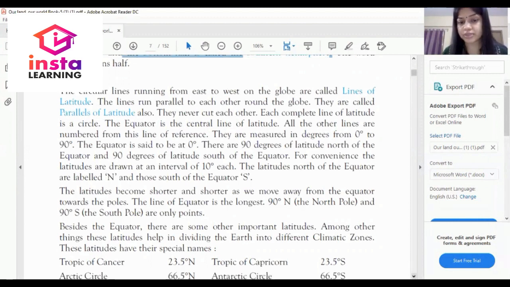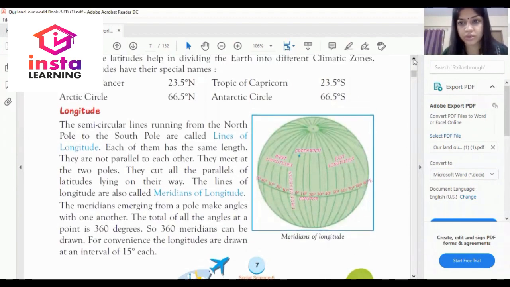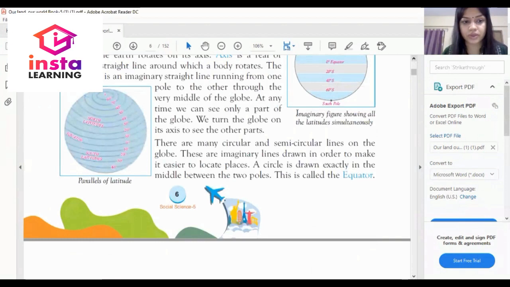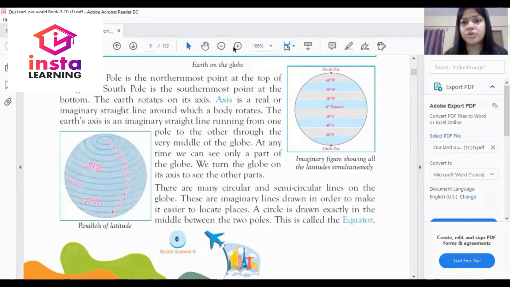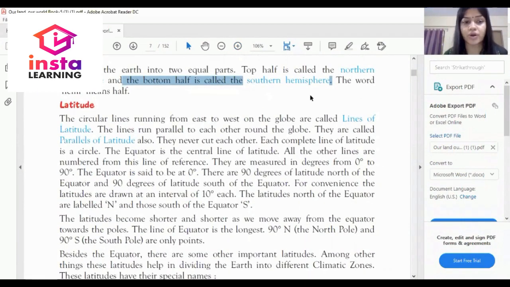Basically, as I am highlighting, these lines are called lines of latitude, which run from east to west on the globe.